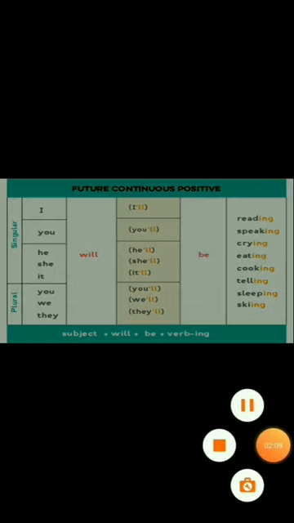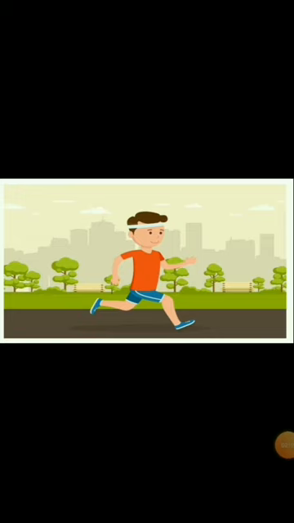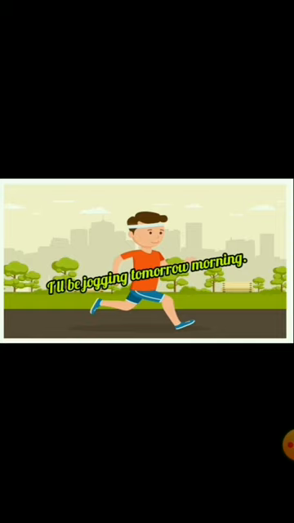Let us look at some examples. As we talk about the positive sentence for future continuous tense, here we can say, I will be jogging tomorrow morning. So, I is the subject, will be jogging is our future continuous tense, and tomorrow morning is a futuristic time from now. So, this example is, I will be jogging tomorrow morning, or you can contract it and say, I'll be jogging tomorrow morning.